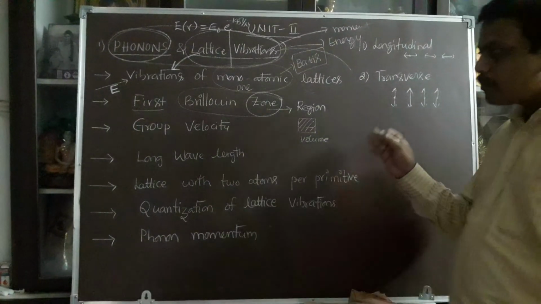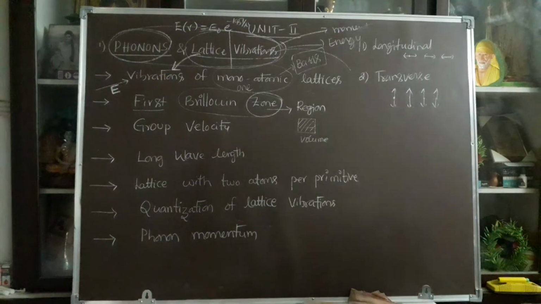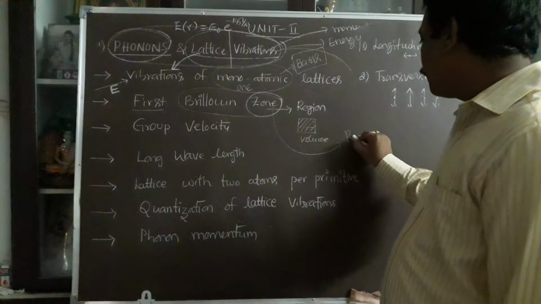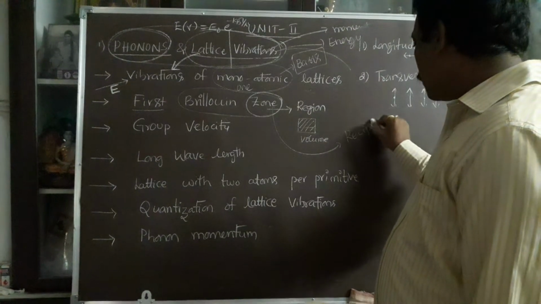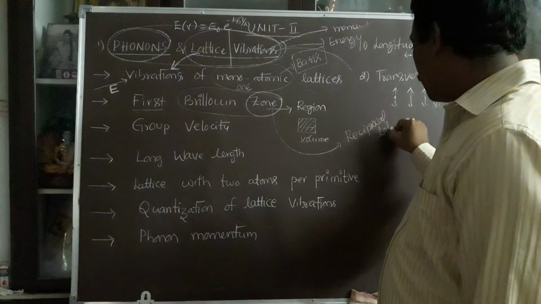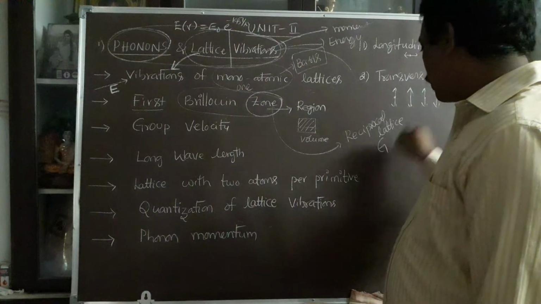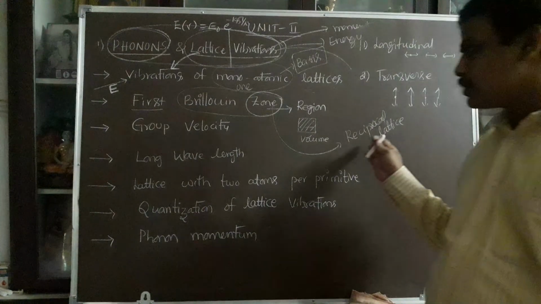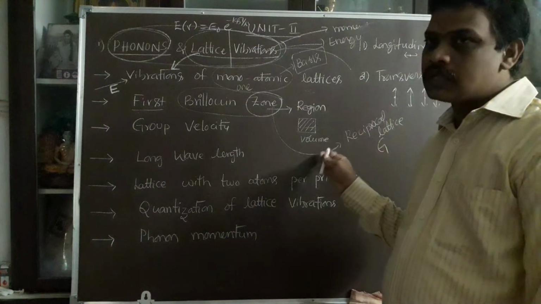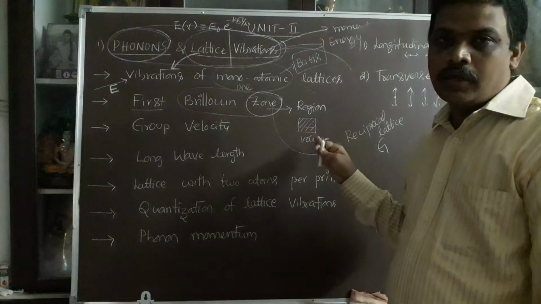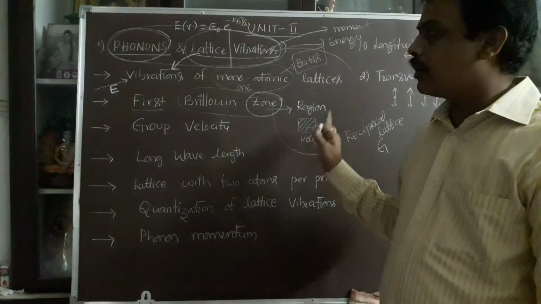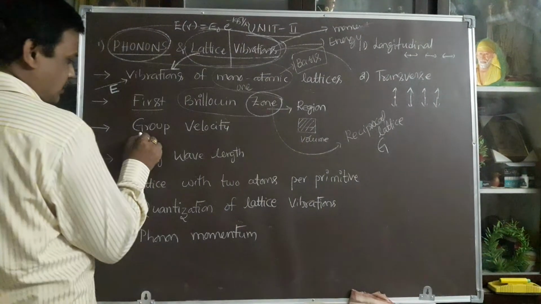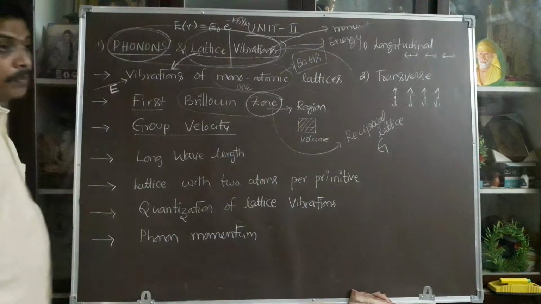According to the normal explanation, the first Brillouin zone is explained on the basis of the reciprocal lattice, which is denoted by capital G. From the reciprocal lattice point of view, the minimum basis occupies a small volume. That small volume occupied is called the first Brillouin zone. After that, the third topic is group velocity.